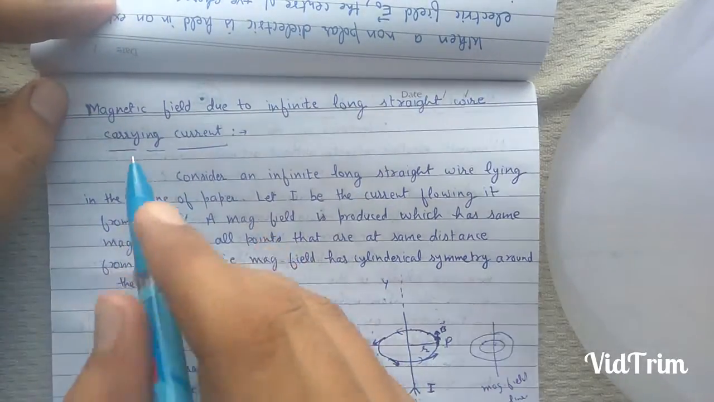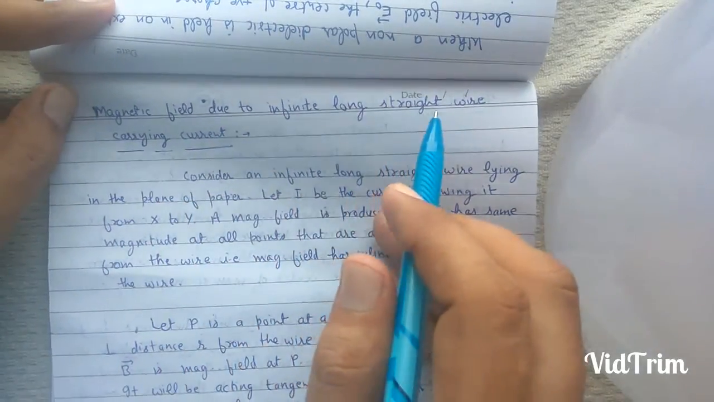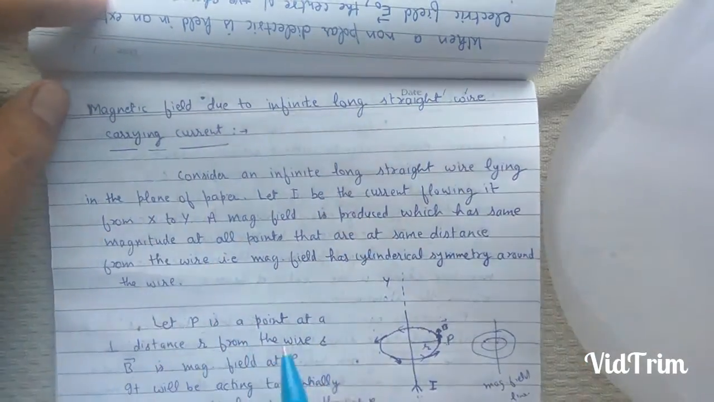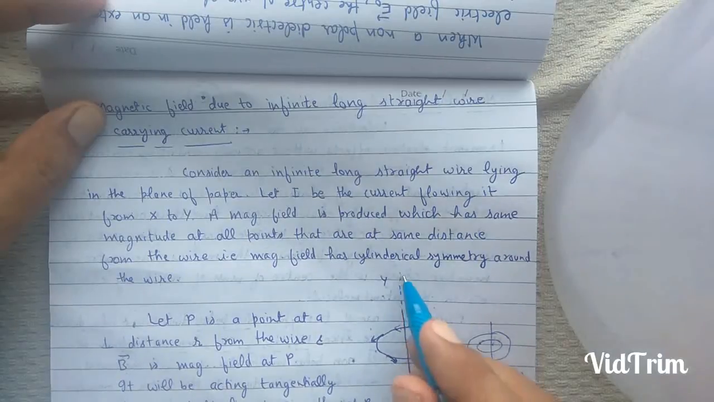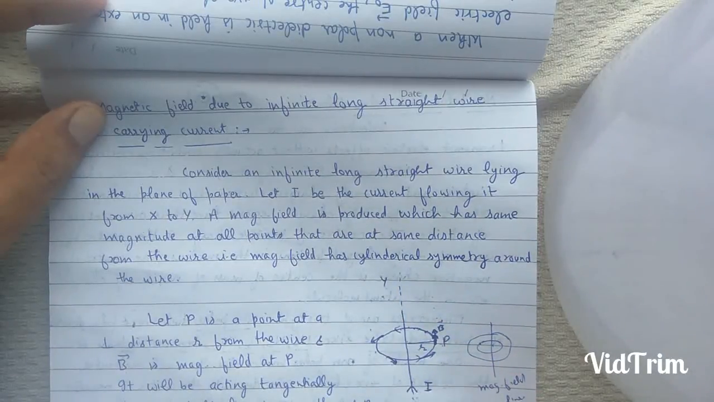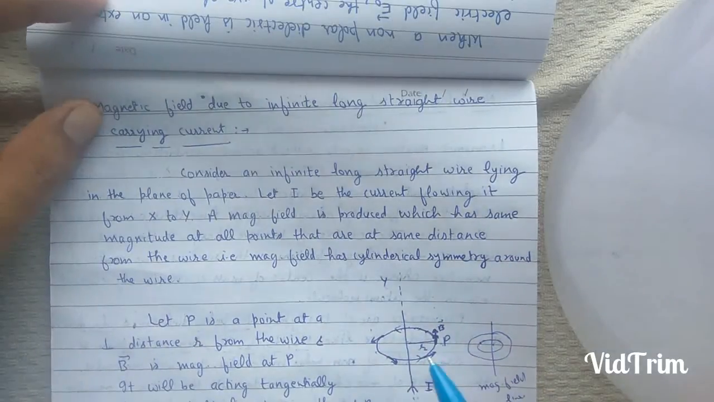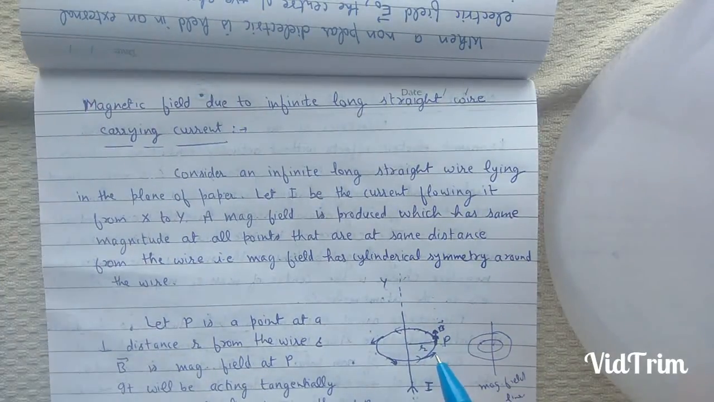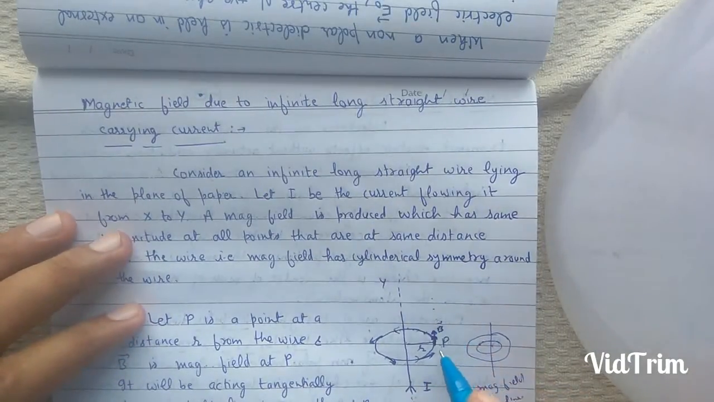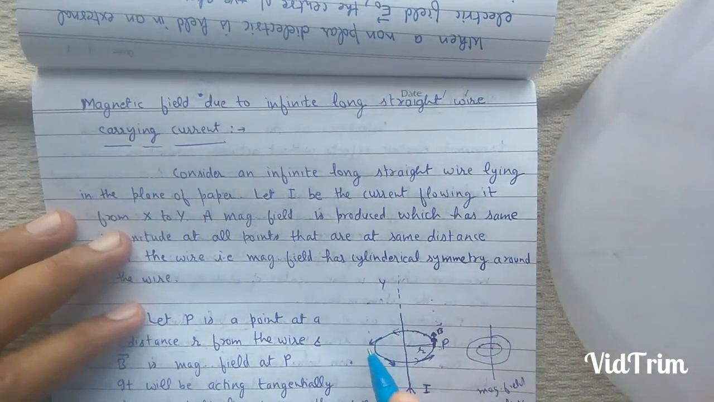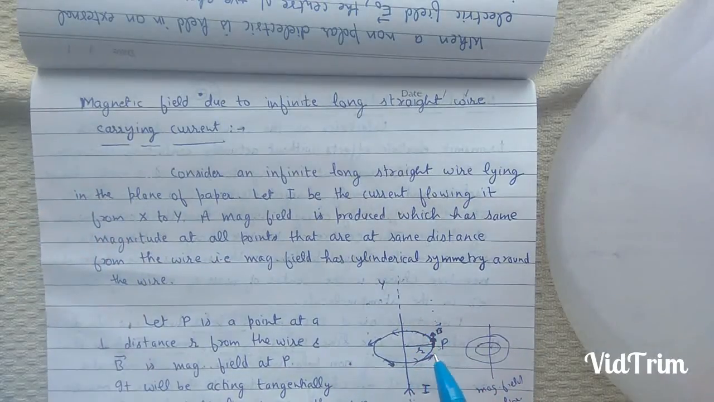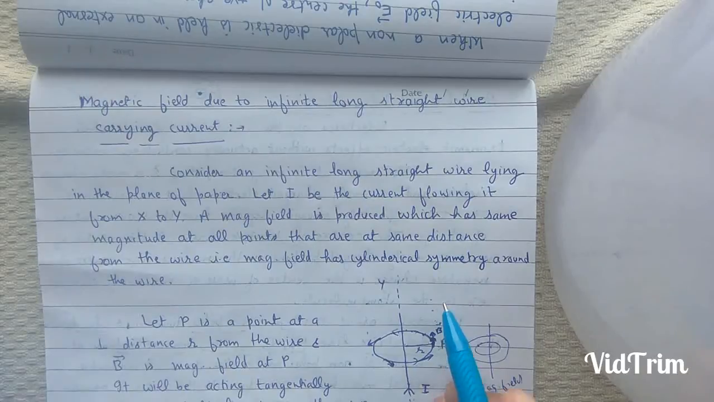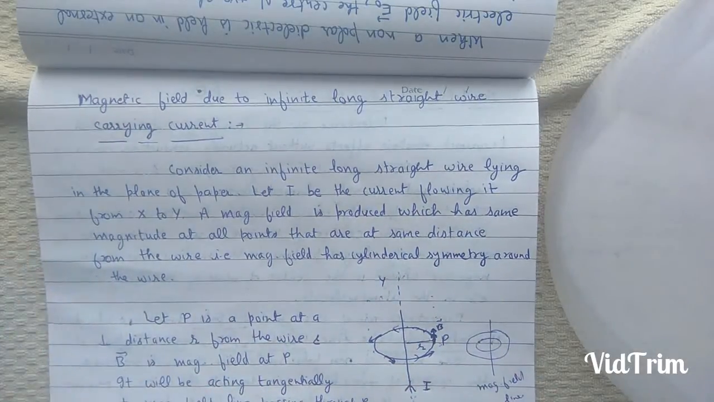Students, our next topic is magnetic field due to infinite long straight wire carrying current. Consider an infinite long straight wire lying in the plane of paper. Let I be the current flowing in the wire in the direction x to y. A magnetic field is produced which has same magnitude at all the points which are at equal distances from this current carrying wire. This means magnetic field has cylindrical symmetry around the wire.